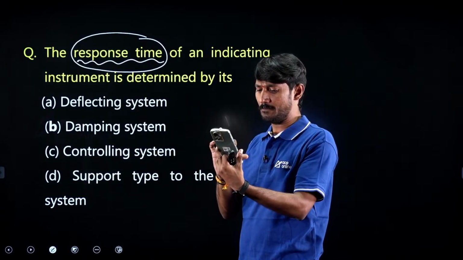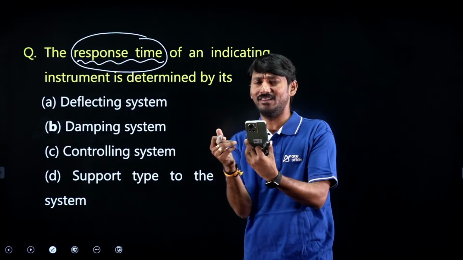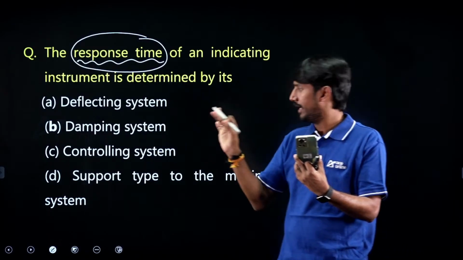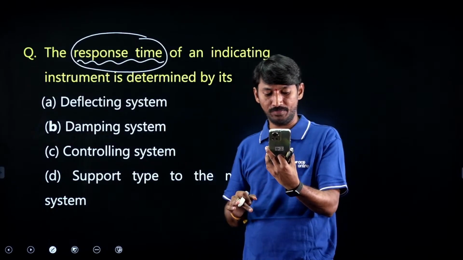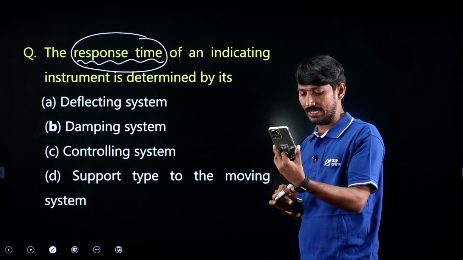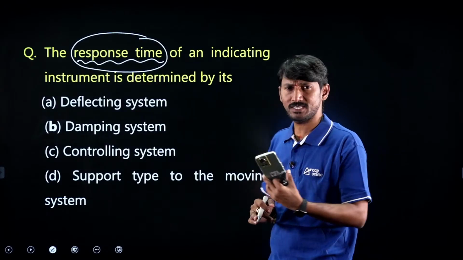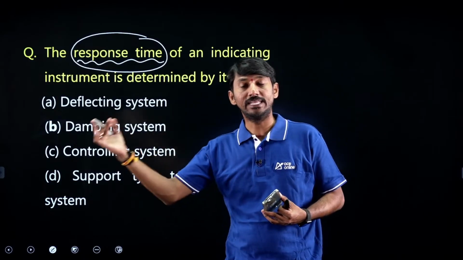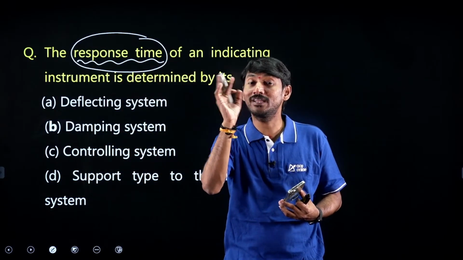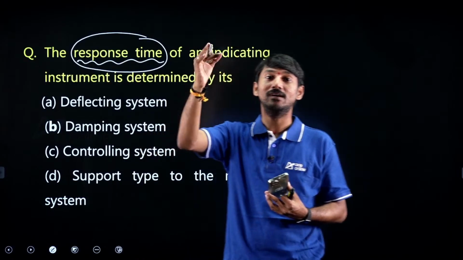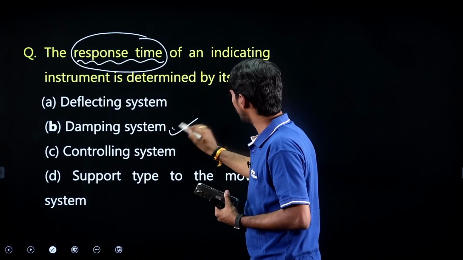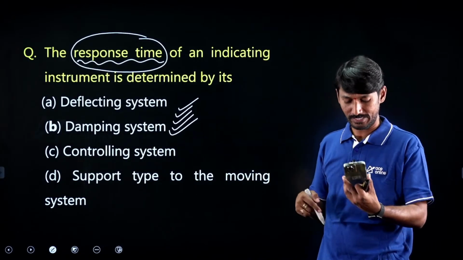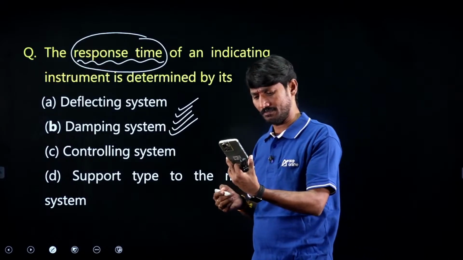Very good, Veeraya Nagula. Critical damping, we should not say critical, actually we should say nearly critical. According to the options, the best answer is damping. Very good. But Durga Prasad Chari, you gave deflection. Is deflection giving that response time? No. TD is to move, TC is to oppose, damping torque is to stop. Based on that only the response time. So yes, damping system or damping torque. Almost everyone gave the correct answer.